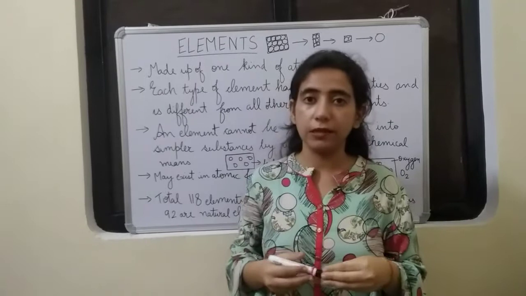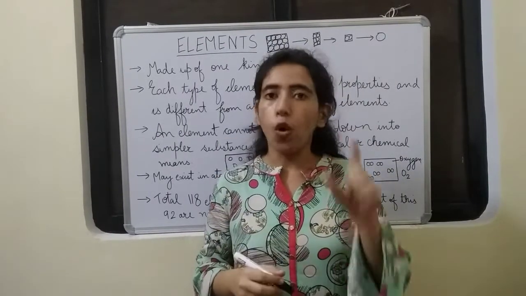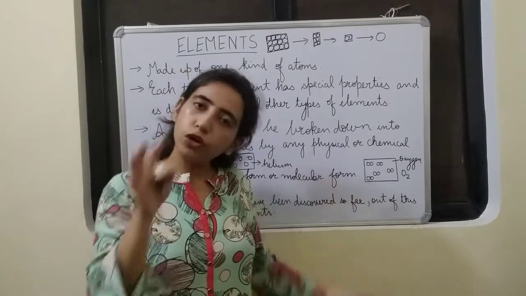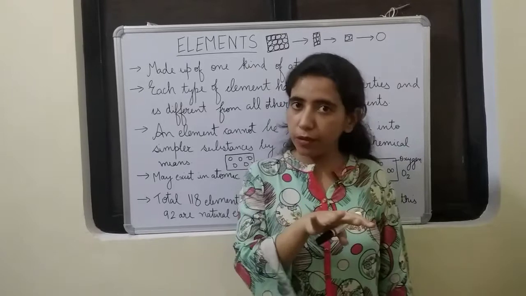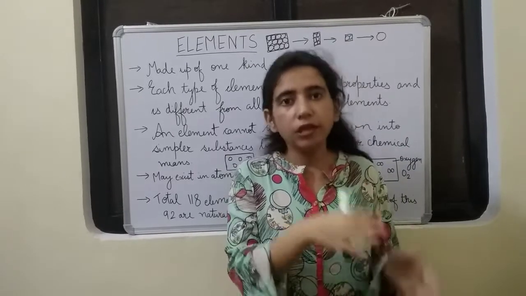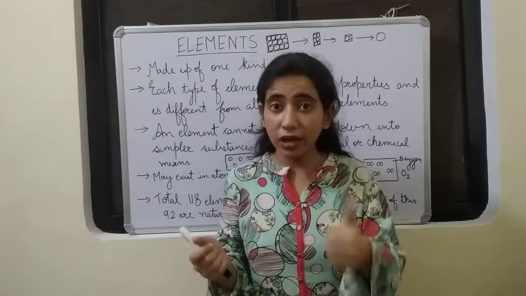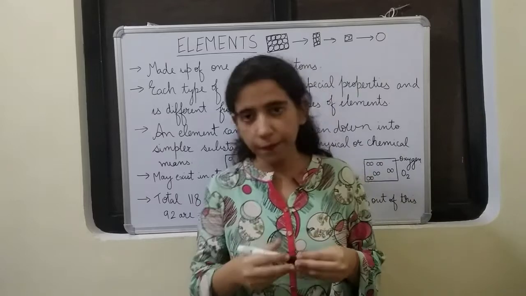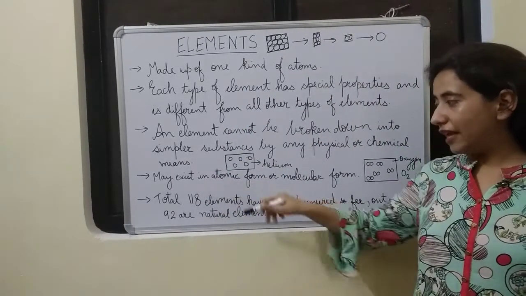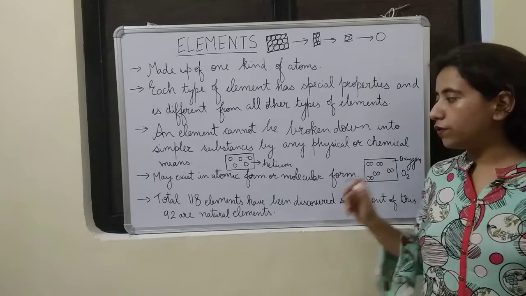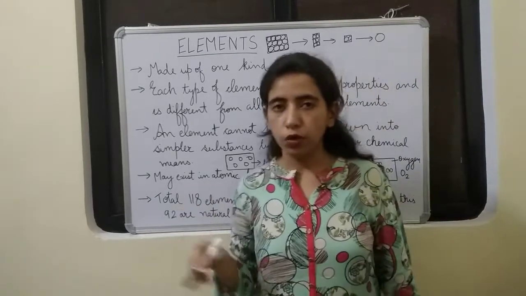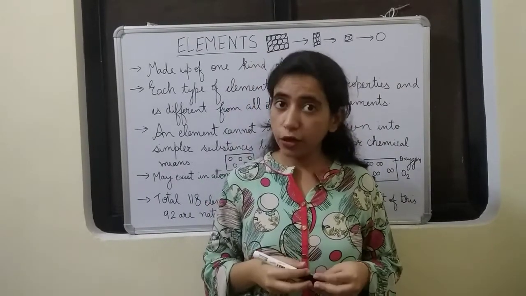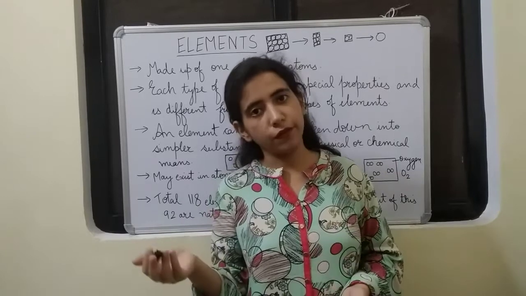The definition says the element should consist of only one kind of atoms. So it is one kind, isn't it? O2 consists of only oxygen atoms. So we see that elements may exist in the atomic form or in the molecular form. The only condition is that the molecule should consist of the same kind of atoms. Okay. Then the next one. A total of 118 elements have been discovered so far, and out of these 92 are natural, that means the remaining are artificial.